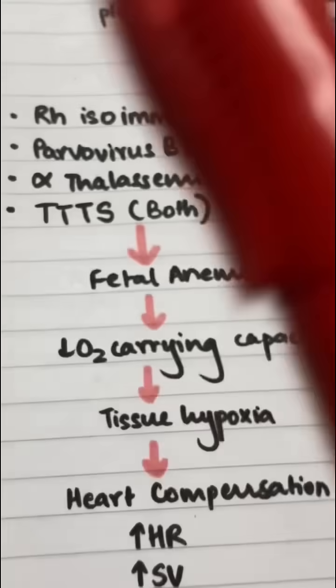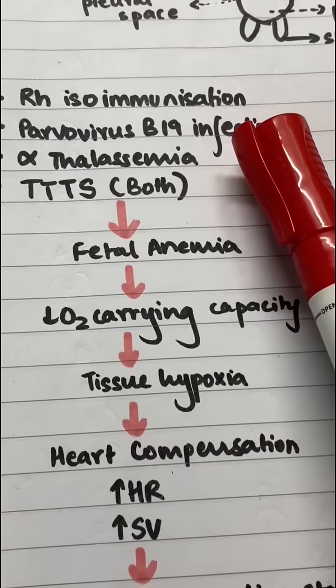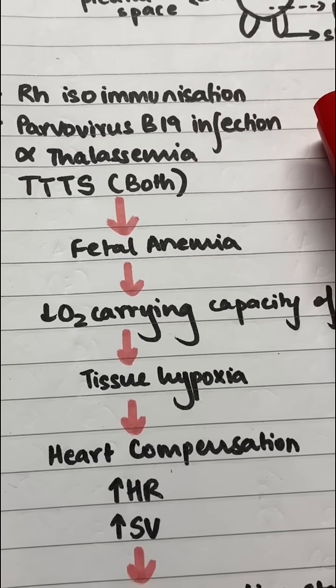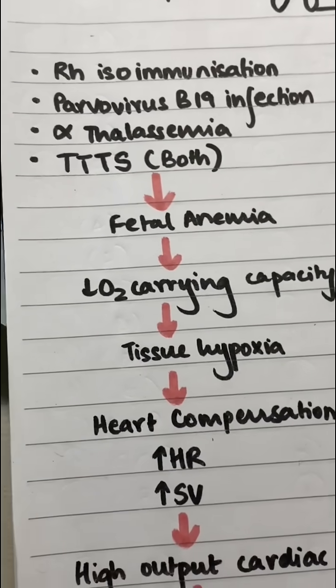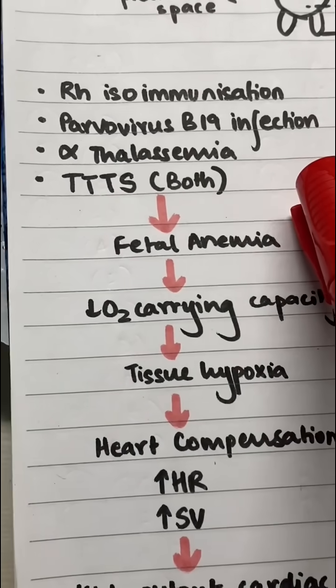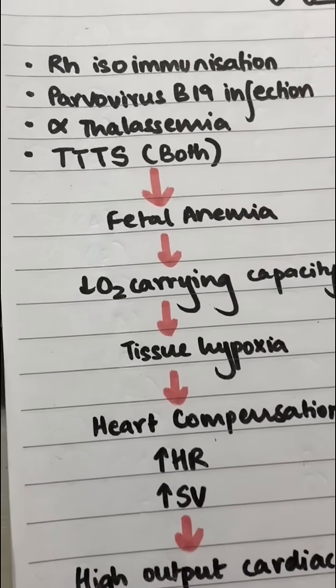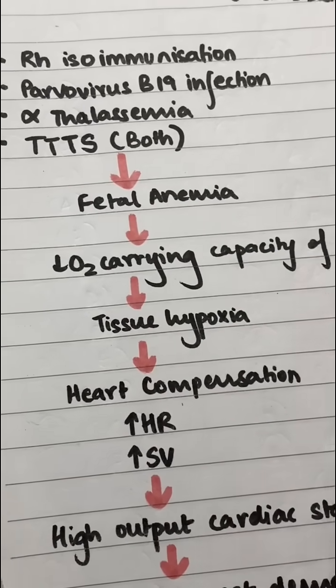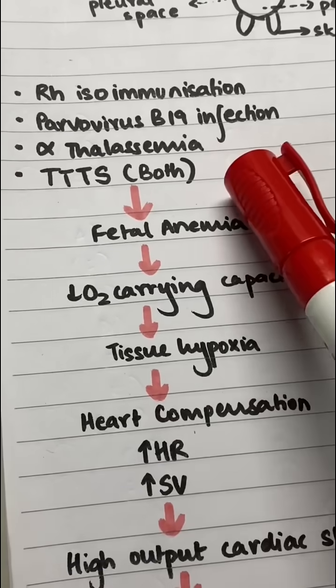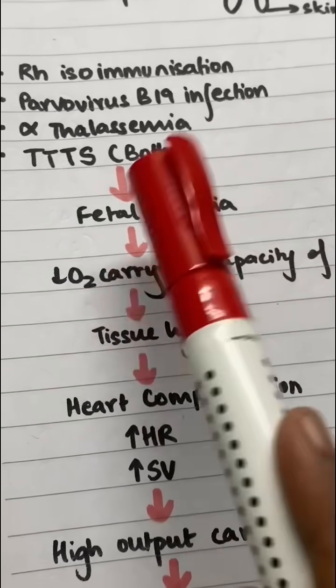So in cases such as Rh isoimmunization, parvovirus infection, which causes aplastic anemia in kids, alpha thalassemia, which is another severe form of anemia, and in twin to twin transfusion syndrome, wherein both the anemic twin as well as the twin which has a fluid overload is affected in this, and I'll explain why. So, all of these conditions have one thing in common: all of them cause severe fetal anemia.